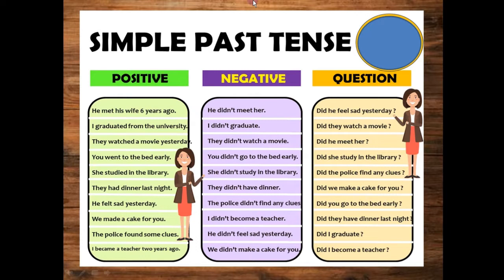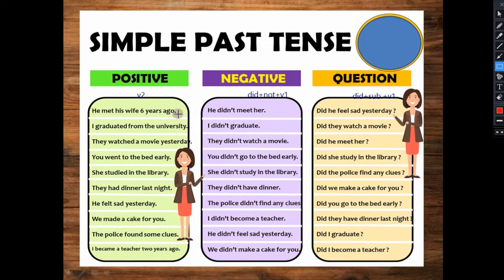Positive, negative and question means interrogative sentences. So how do we identify positive? First of all, you should know that in this we have to use verb second form. Okay, for the negative one you have to use did plus not, then plus verb first form. For the interrogative one you should use did plus the subject, and after that you will get verb first form. Okay, so now let's see further.